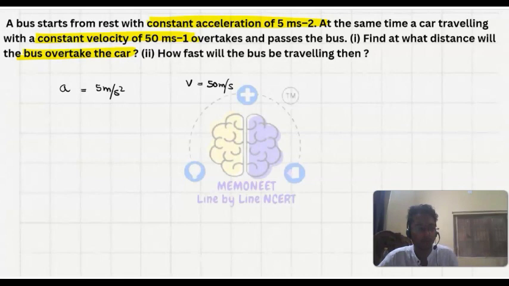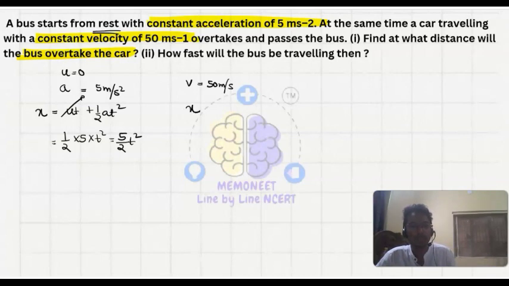So for the bus, what is the distance traveled here? It is x equals ut plus half at square. The initial velocity of the bus is 0 as it is traveling from rest. So half into 5 into t square, that is 5 by 2 t square.